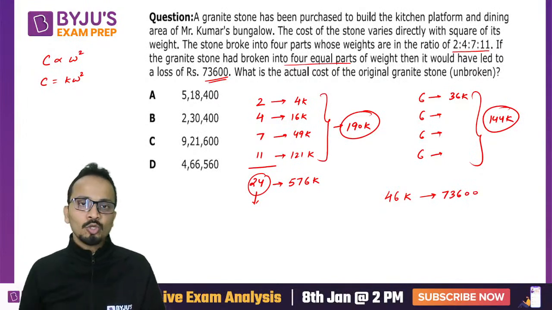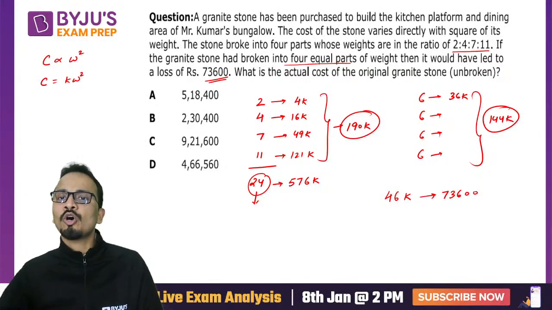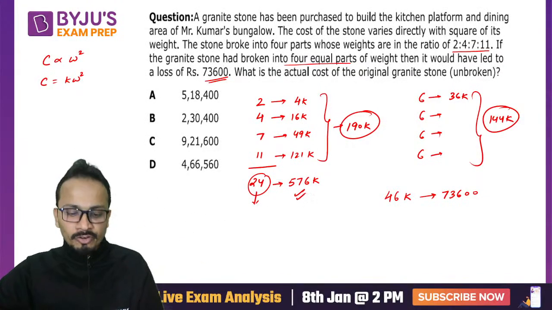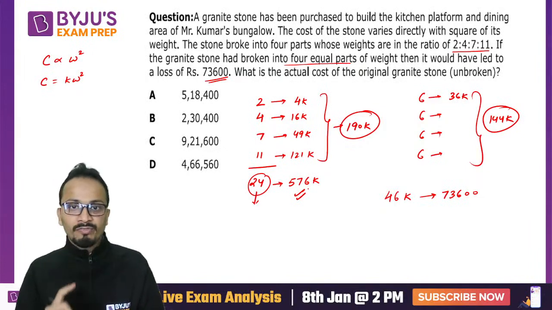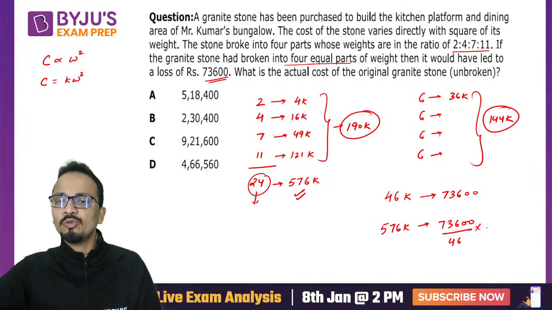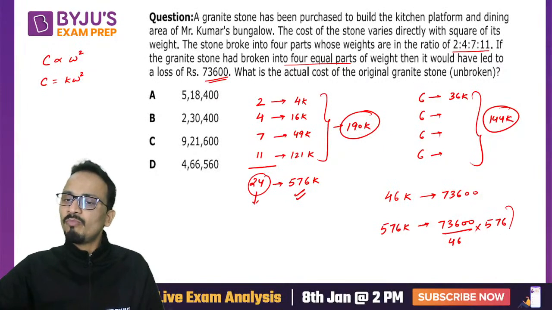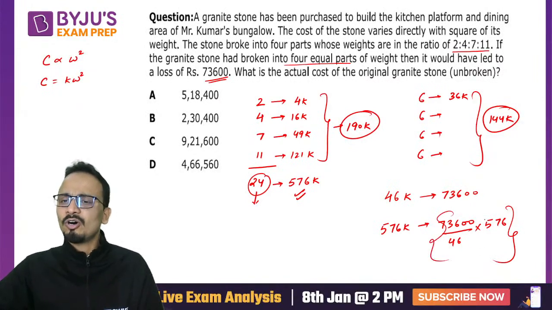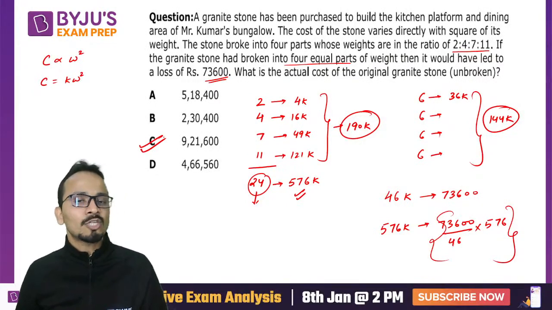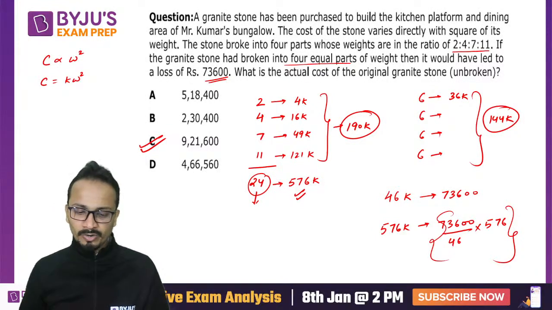And that is equal to 73600. What we have to do is calculate the actual cost of the original granite stone which was unbroken. So the cost of the original granite stone which was unbroken was 576k. So 576k will be equal to 73600 upon 46 into 576. Obviously, you will require a calculator, though this calculation is not that hard. And upon solving, you will get your answer as option C, which is 9,21,600.